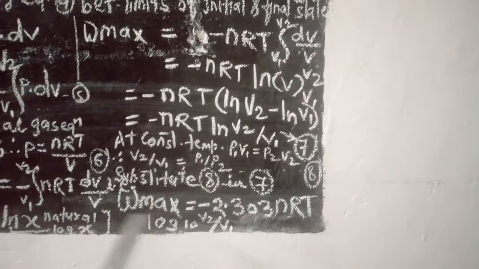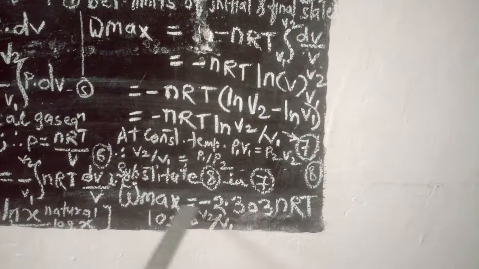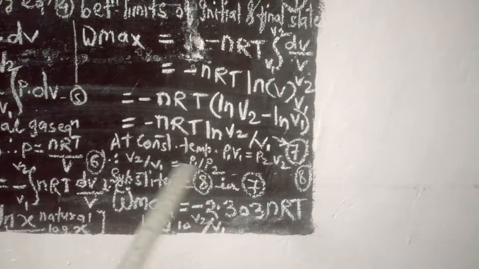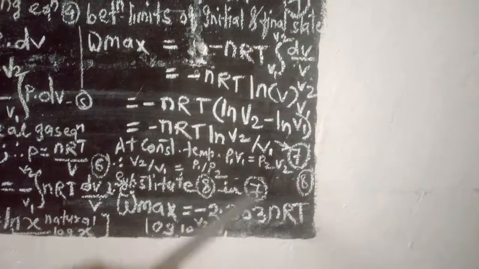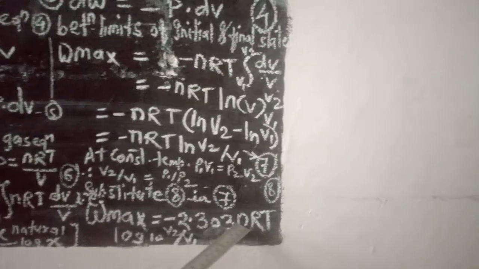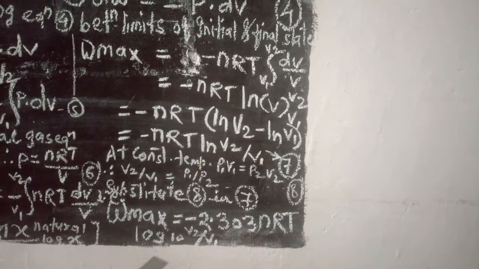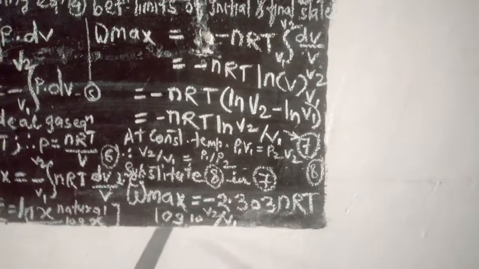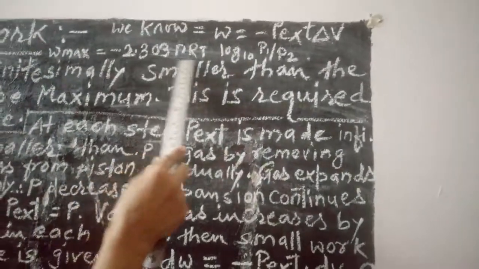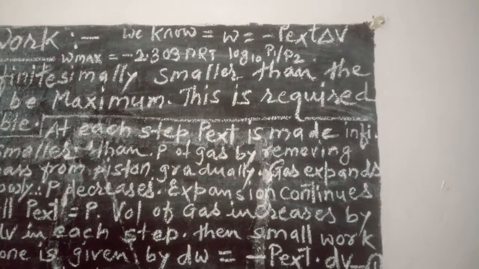Substituting this in the equation, W max is equal to minus nRT ln V2 upon V1, and ln means log base e, so converting to log base 10 we write 2.303 nRT log V2 upon V1. Substituting the value of V2 upon V1, this expression becomes W max is equal to minus 2.303 nRT log base 10 P1 upon P2.